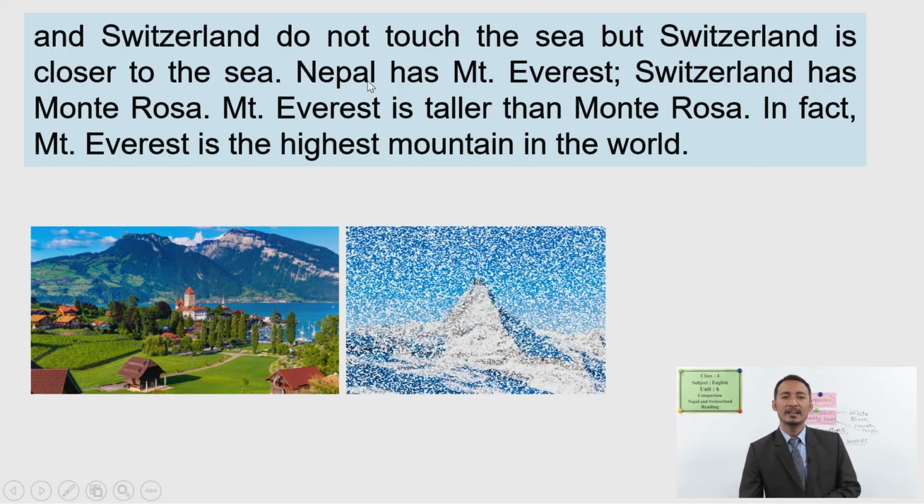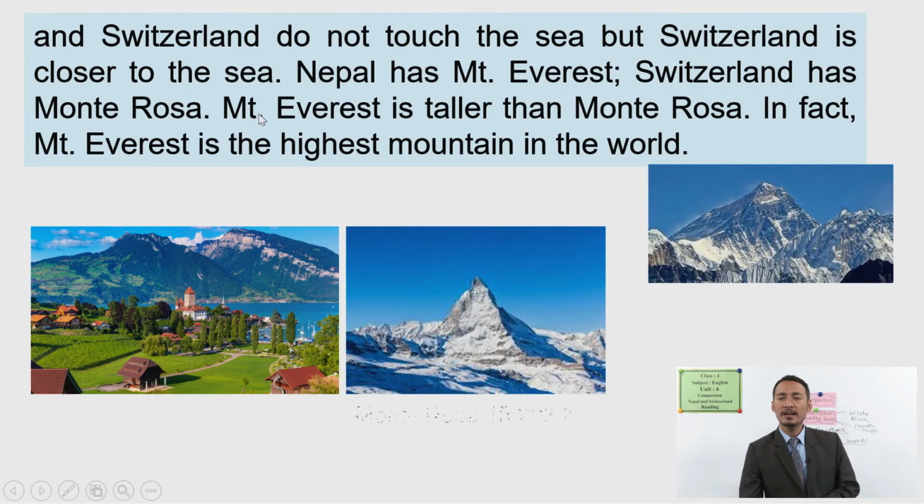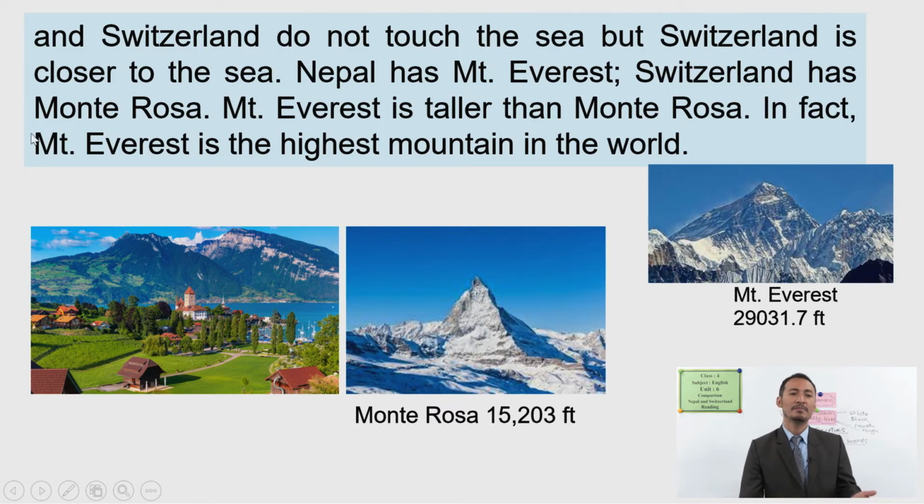Now let's see, both Nepal and Switzerland do not touch the sea, but Switzerland is closer to the sea. Nepal has Mount Everest, Switzerland has Monte Rosa, and Mount Everest is taller than Monte Rosa. In fact, Mount Everest is the highest mountain in the world. Okay, students, so what do we have here? The differences and similarities we have here are that Switzerland is closer to the sea, but Nepal has no seas nearby.